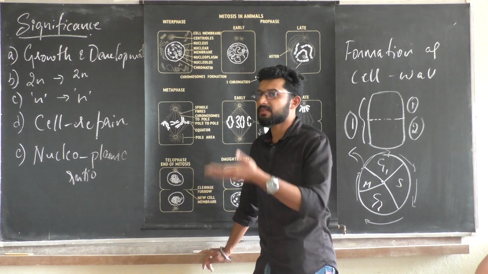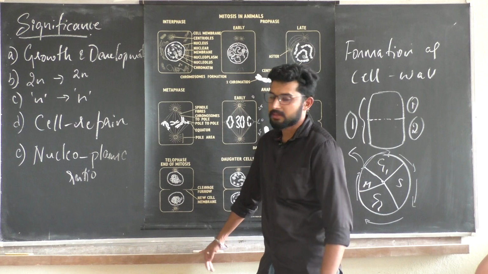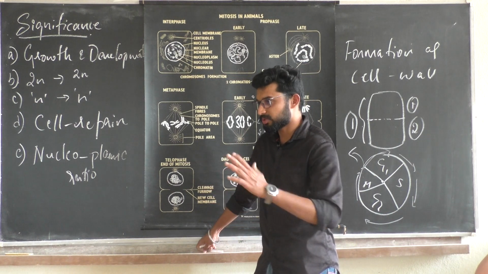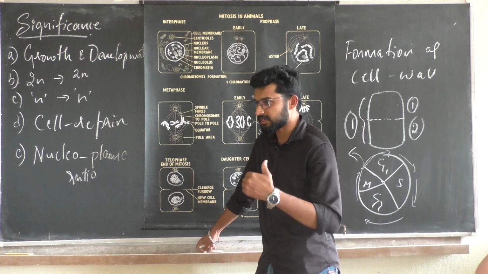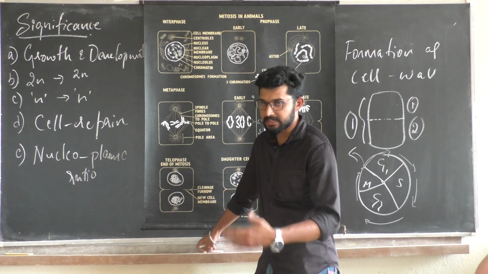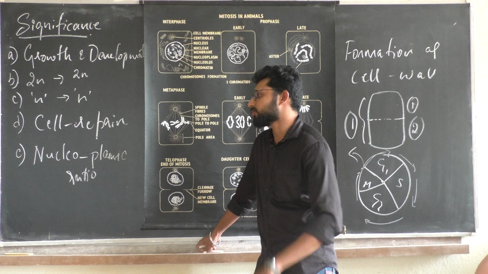At this stage we have a segregation of many constituents, which is maintained by mitosis. It checks how the distribution is taking place, whether it has taken place in a significant as well as right way. So mitosis is very important in maintaining the nucleoplasmic ratio.